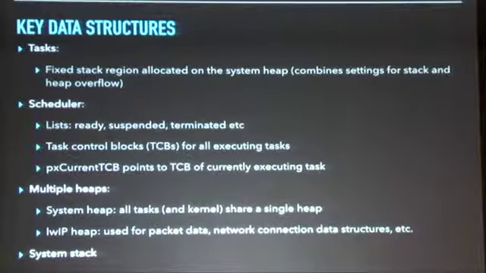There's a ready list, a list of suspended tasks, a list of terminated tasks that need to be cleaned up. And when the scheduler is dealing with these tasks, it maintains metadata for an executing task in a task control block, or TCB. When a task is running, the scheduler will set a pointer to the TCB of the currently executing task, pxCurrentTCB.